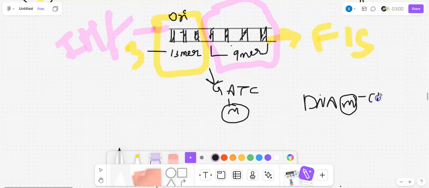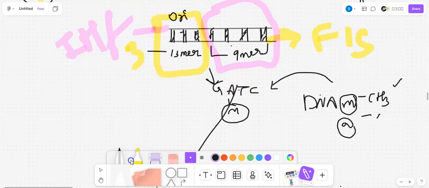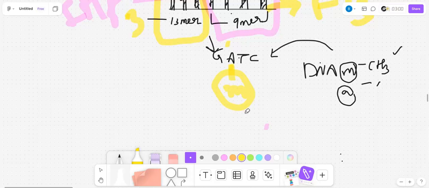In upcoming classes we will discuss how methylation, the attachment of CH3, means activation, and acetylation, acetylases acting, is also an activation. We will discuss more about that. But coming back to replication, DNA methylase adds a methyl group to the adenine in GATC. This methylation of A is the one which starts the replication. Where adenine gets methylated, there we will start the replication.